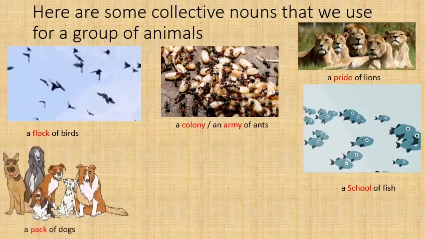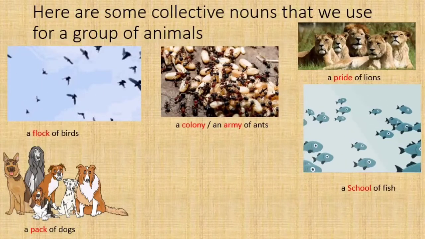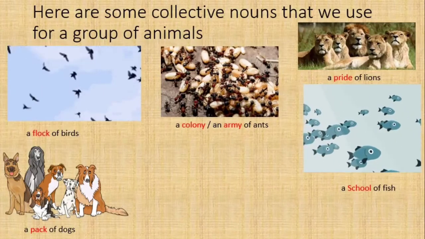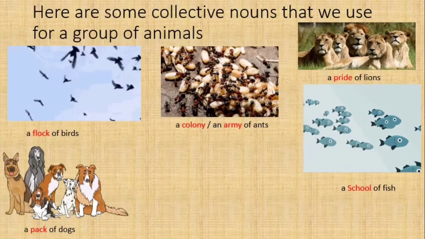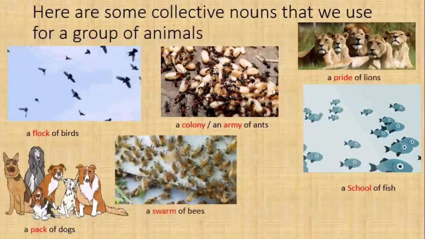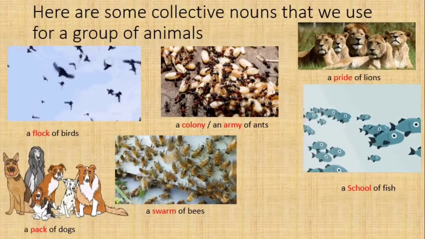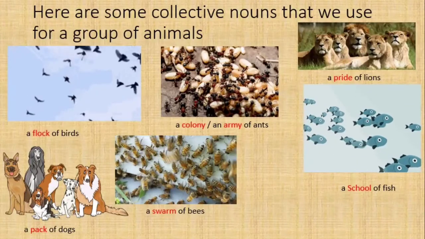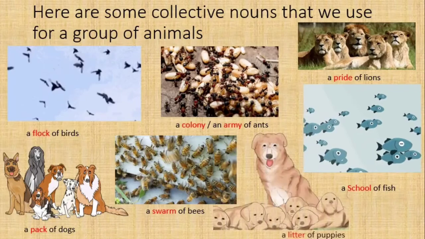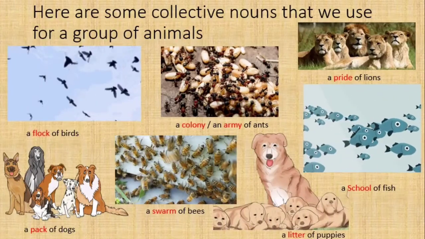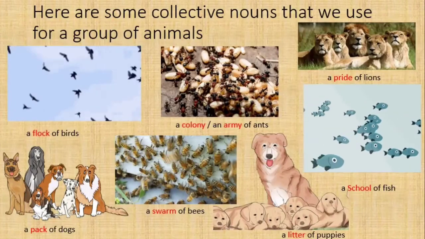A pack of dogs. When we see many dogs in the street or at someone's house, we call it a pack of dogs. A swarm of bees. When you see many bees buzzing around, we call it a swarm of bees. A litter of puppies. When there are many puppies, we call it a litter of puppies.